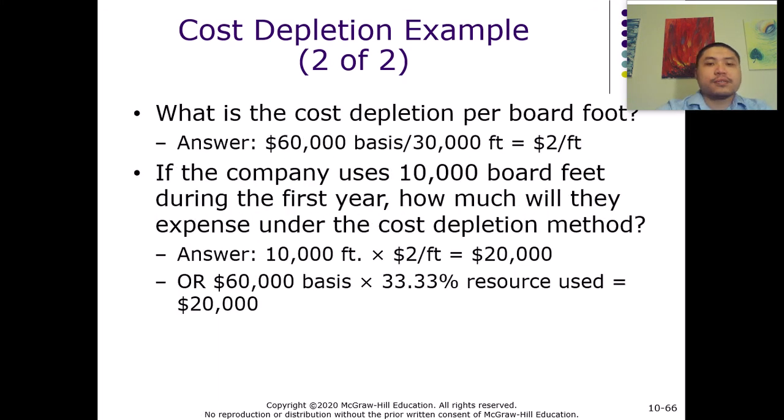And they say that the company uses 10,000 board feet during the first year. So it asks how much will they deduct under the cost depletion method. We know they use 10,000 feet during the first year, so we just multiply 10,000 by $2 per foot, and that gives us $20,000 of depletion expense.